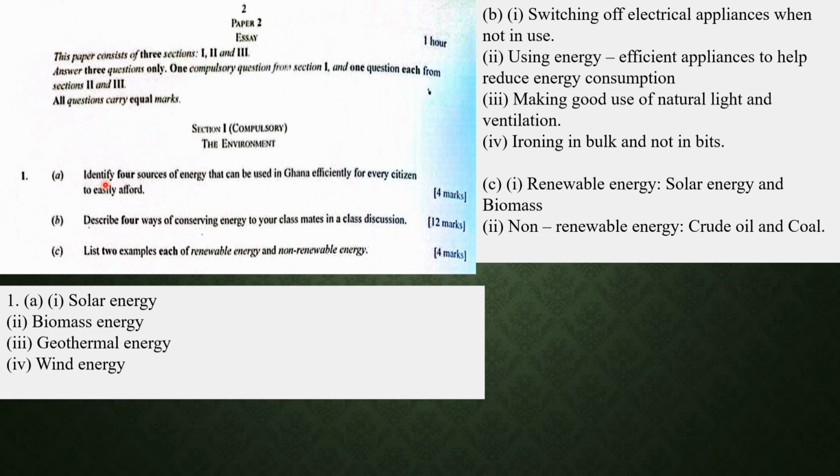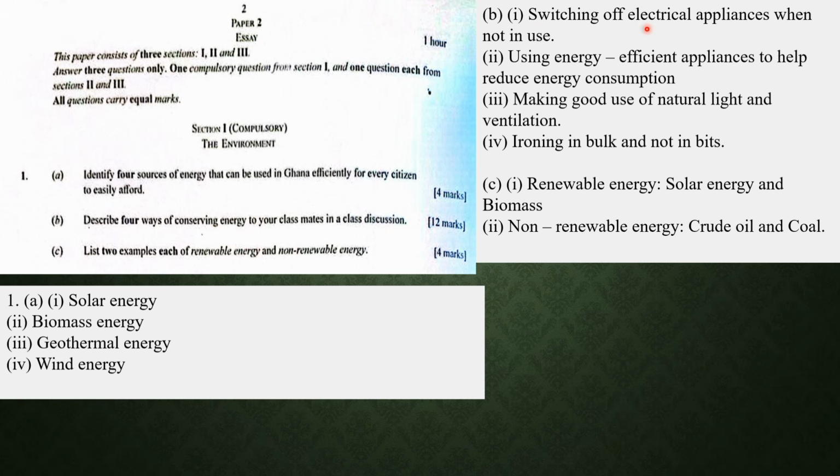So 1A reads, identify 4 sources of energy that can be used in Ghana efficiently for every citizen to easily afford. When you come down here, the solutions are here. The first one, you can talk about solar energy, that is energy from the sun, biomass energy, energy from waste, geothermal energy, that is energy from the heat generated from the earth, and then wind energy, that's energy derived from wind.